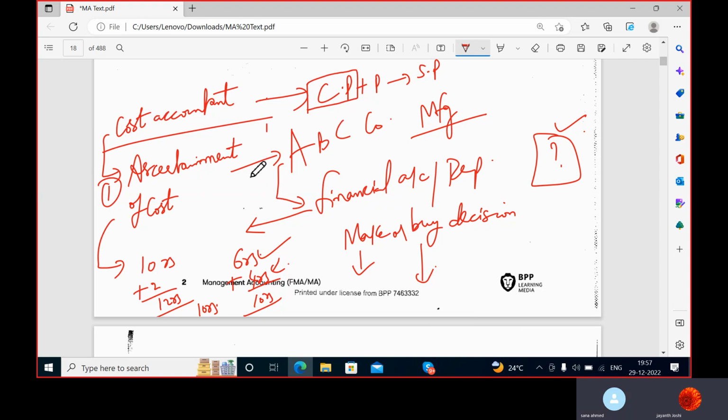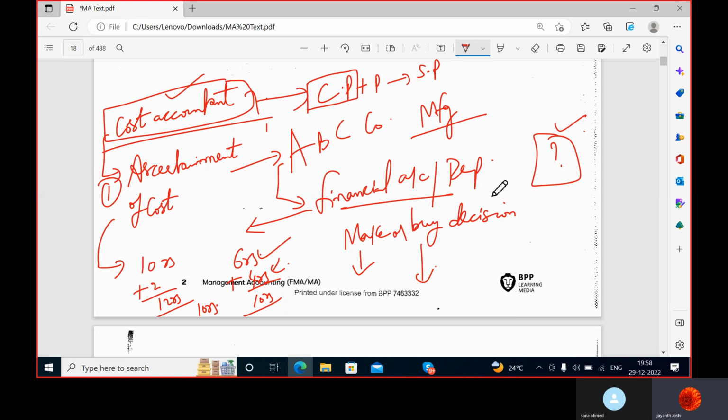All these questions can only be answered when the cost accountant comes with his final report regarding the cost of that particular product, how much it is going to cost you, correct? Right, sir. So that is the purpose of this person. Okay, so management accounting, now this is the cost accountant, this is the financial accountant. The financial accountant's job starts after the cost accountant's job; where his job ends, the other's job starts. That means he will ascertain the cost of the product. My company will finalize whether to manufacture the product or not, and based upon that manufacturing will happen, then sales would happen, and then the financial accountant would come into active mode. Am I right? Yes.